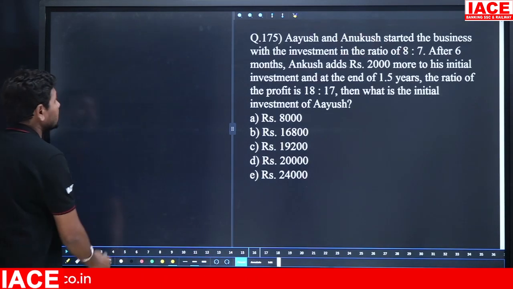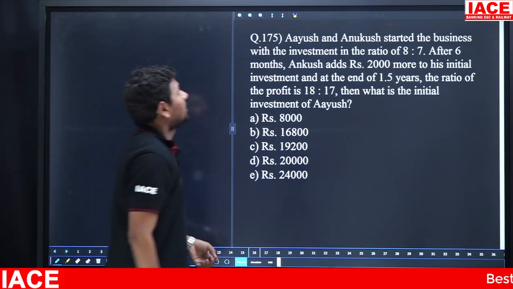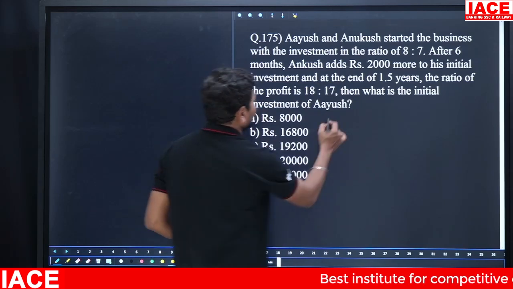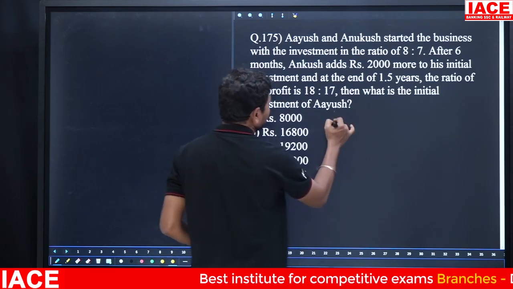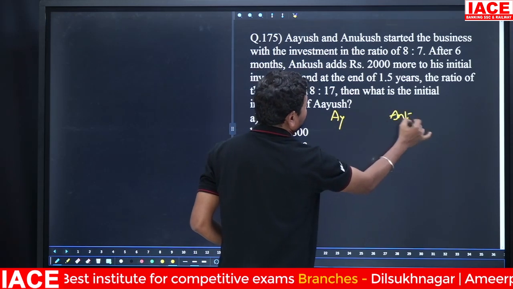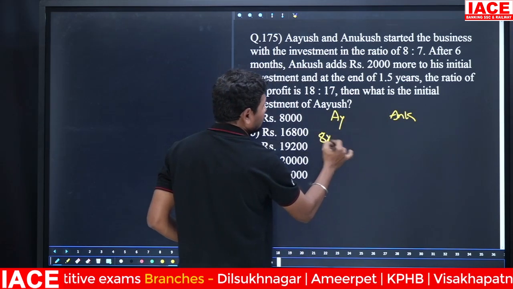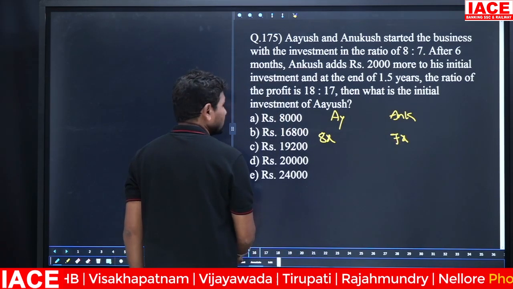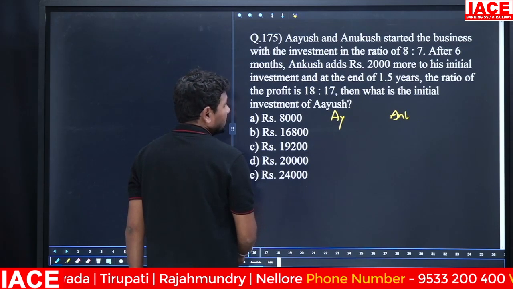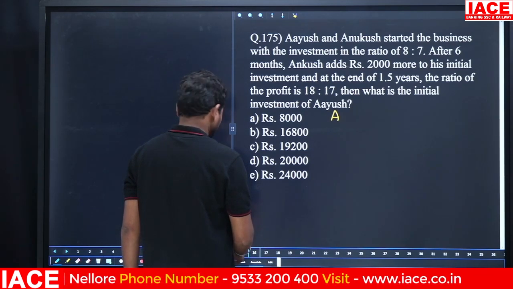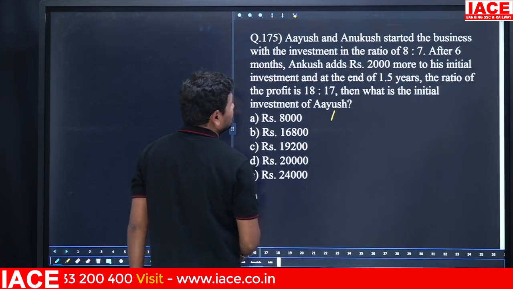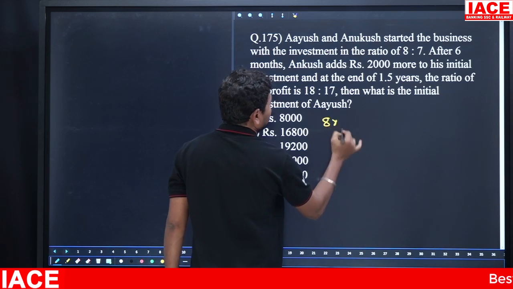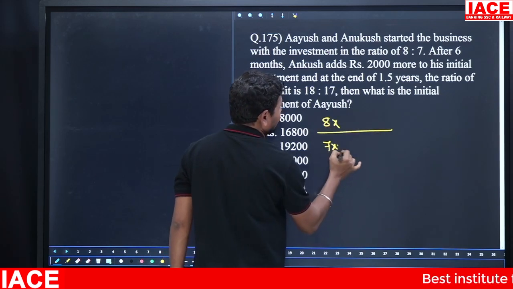Next, we have miscellaneous questions. Again, Ayush and Ankush started the business with the investment in the ratio 8:7. That means Ayush started with 8x rupees, and Ankush started with 7x rupees. Better to go with the calculation method. Here, first person is Ayush, second person we can take Ankush. Then here is 8x and next one is 7x.